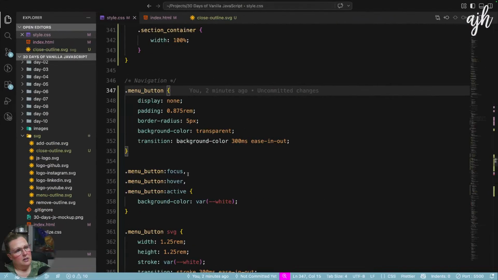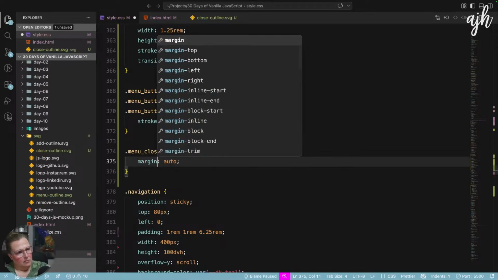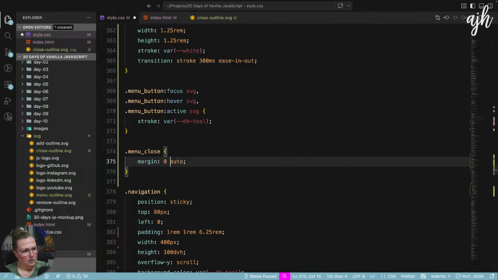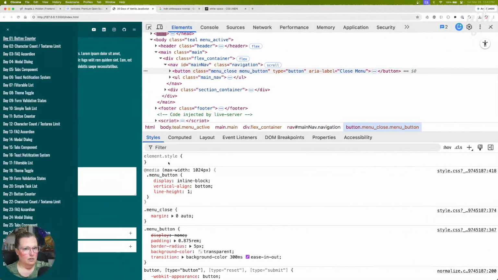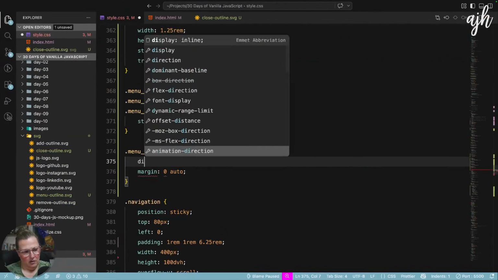I mean, what if I did, yeah, that generally doesn't center. Is that why? Because it's display inline block? I think it needs to be changed to display block.